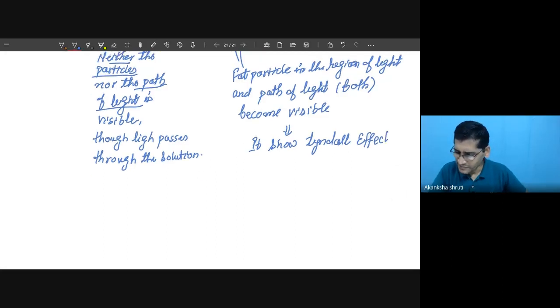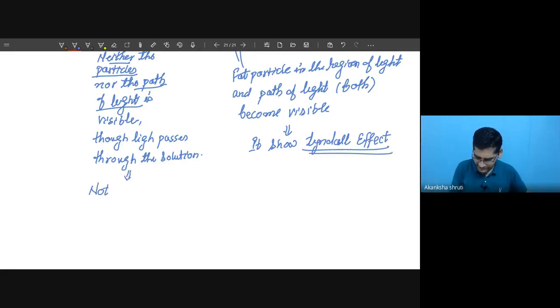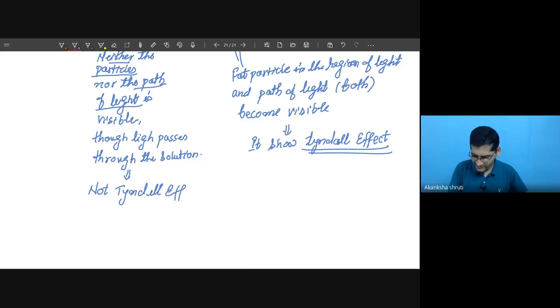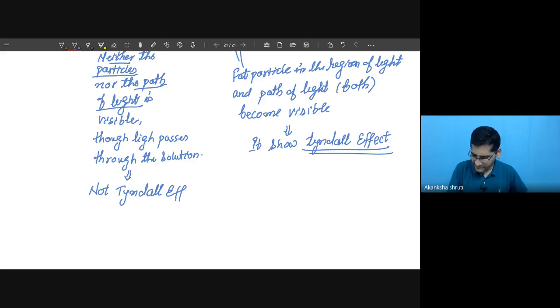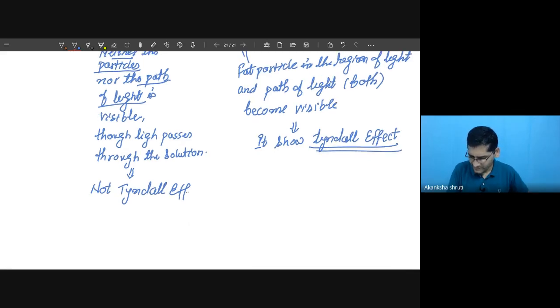So student, you have to keep all these things in mind. Whether Tyndall effect or no Tyndall effect. Okay, student.